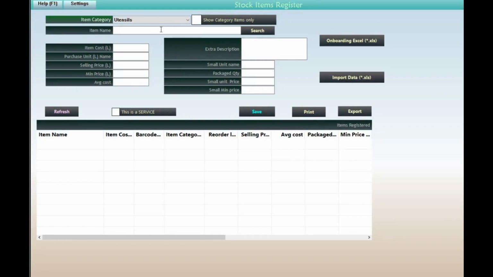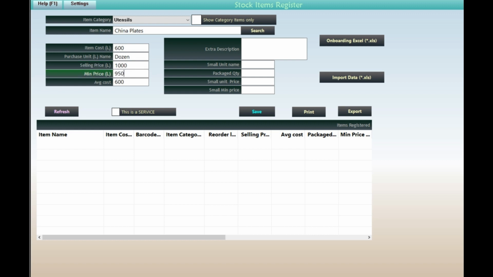Store Item Register. Use this window to register goods and services that you deal with. First, ensure from the list of categories that your categories are added. If not added, go to the Categories window and add them as shown earlier.